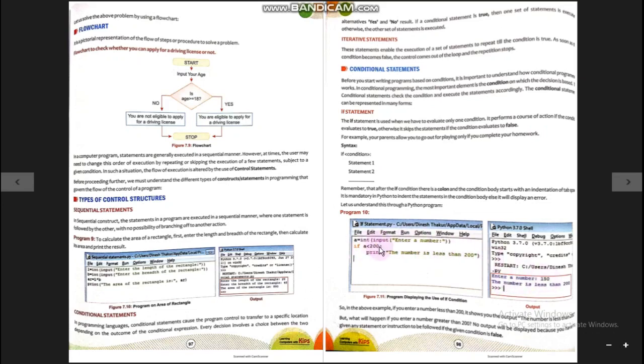Because 150 is less than 200, the condition result is true, so the statement just after the if statement will execute, that is, the number is less than 200. But suppose the number is greater than 200, then what will happen? It is not stated here. In this situation the interpreter will not print the output statement when the value of A is greater than 200.